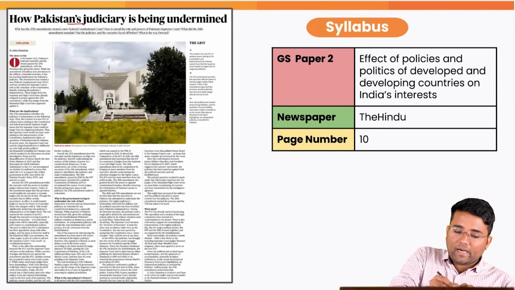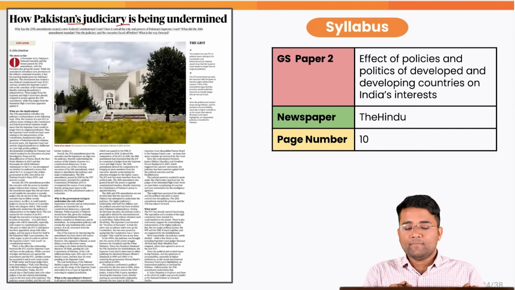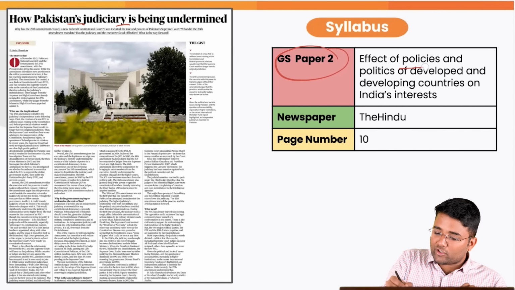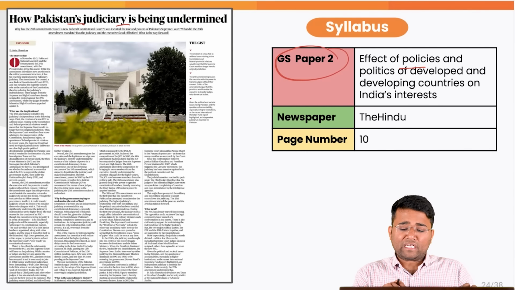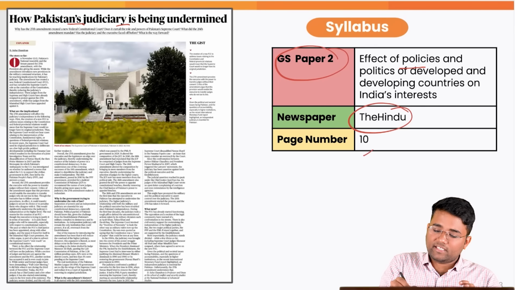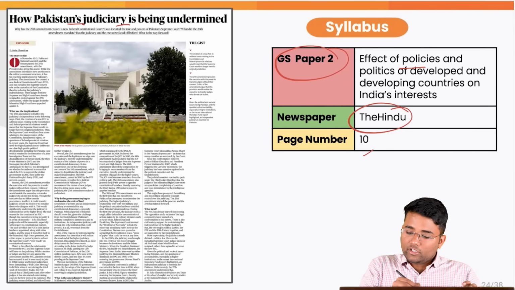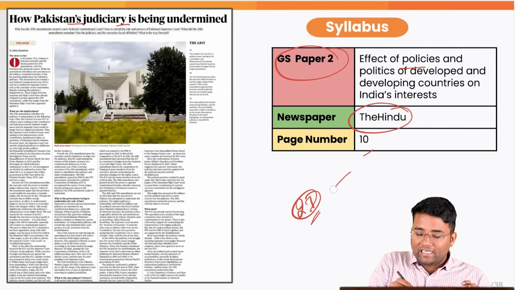Next topic is how Pakistan's judiciary is being undermined. This is related to your GS paper 2, effect of policies and politics of developed and developing countries on India's interest, and this has appeared in today's The Hindu, page number 10. So this 27th amendment of the constitution led to various changes.